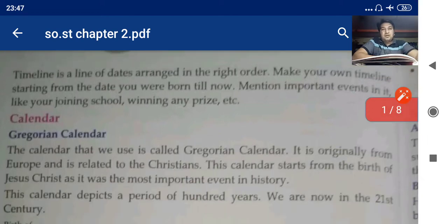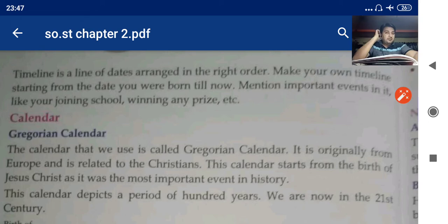The next topic is calendar. Read calendar. First it is shown to you Gregorian calendar. The calendar that we use is called Gregorian calendar. It is originally from Europe and is related to the Christians. This calendar starts from the birth of Jesus Christ, as it was the most important event in history.